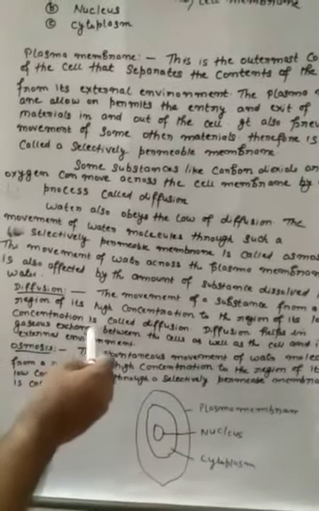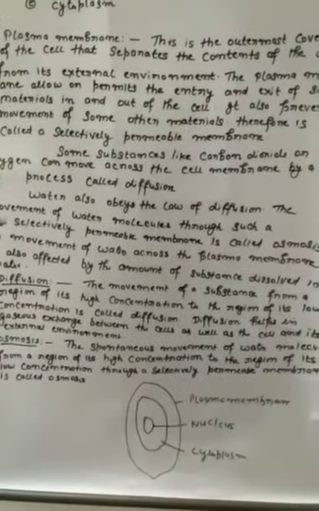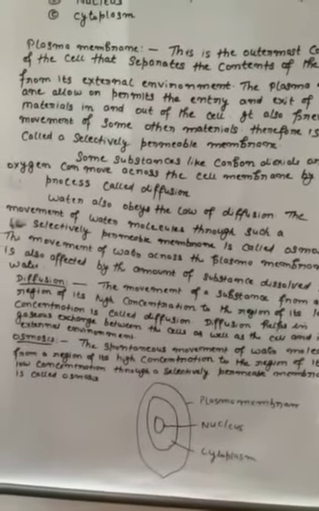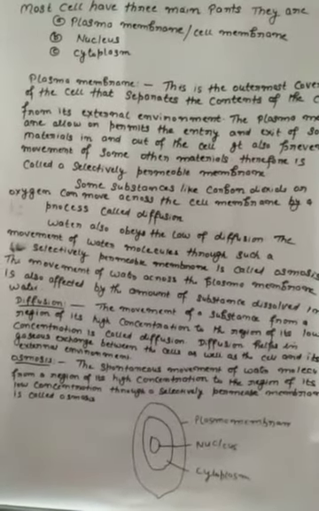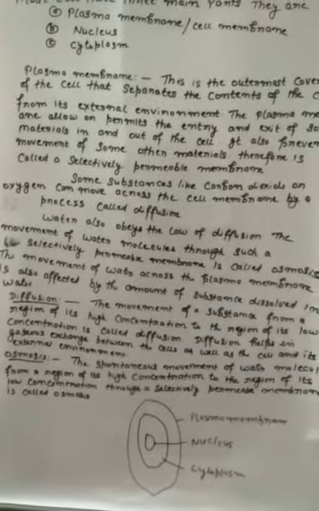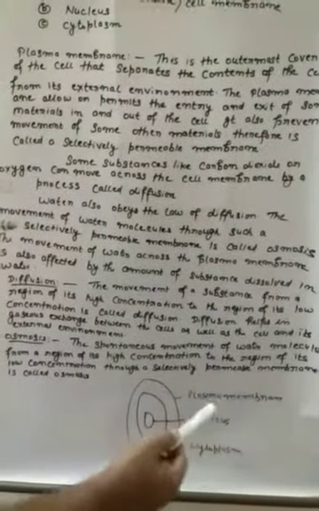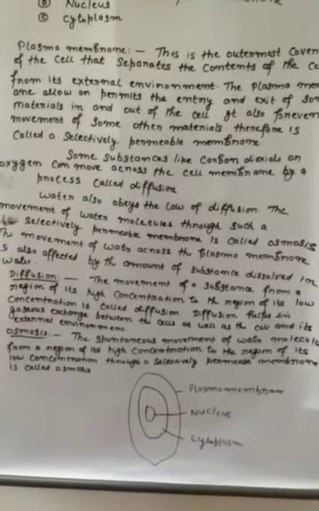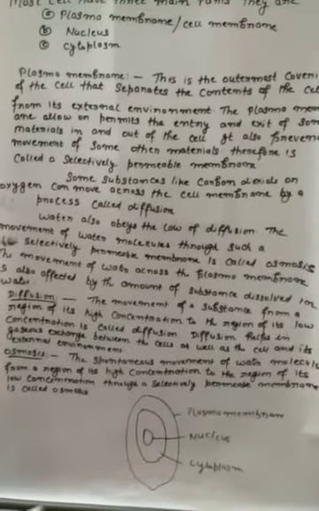Diffusion helps in gaseous exchange between the cells as well as between the cell and its external environment. Diffusion helps in the exchange of gases, CO2, oxygen, etc. Osmosis: the spontaneous movement of water molecules from the region of its higher concentration to the region of lower concentration through a selectively permeable membrane is called osmosis.